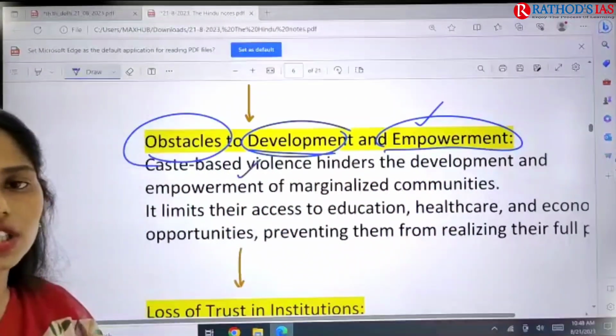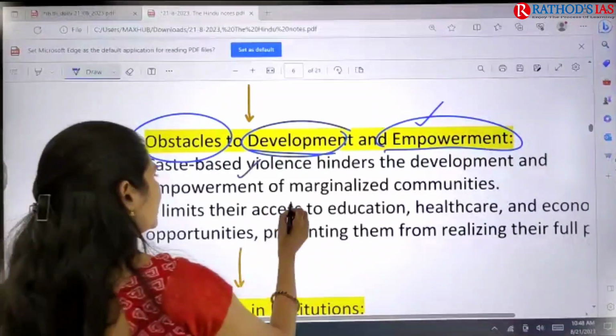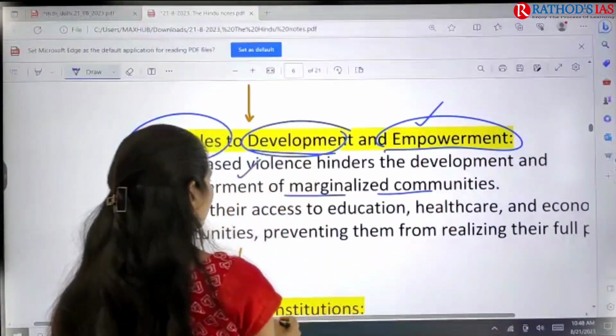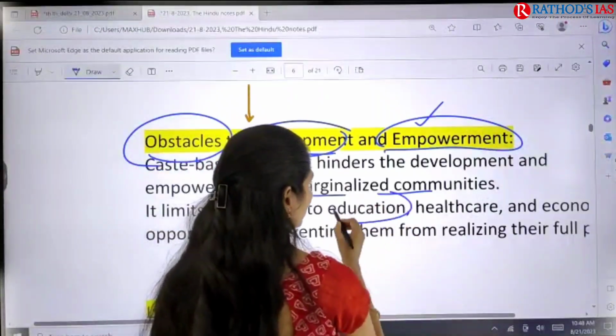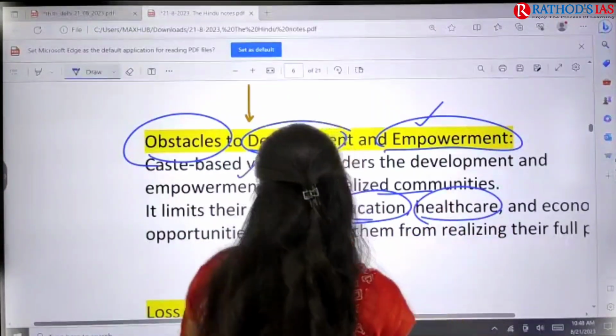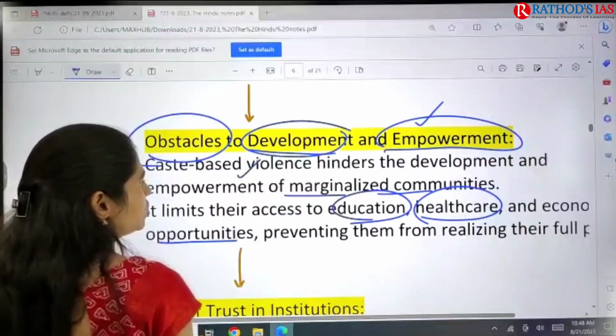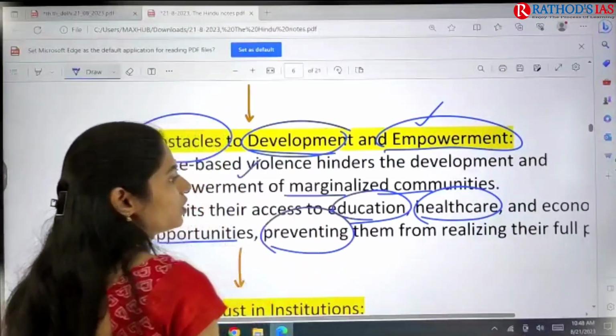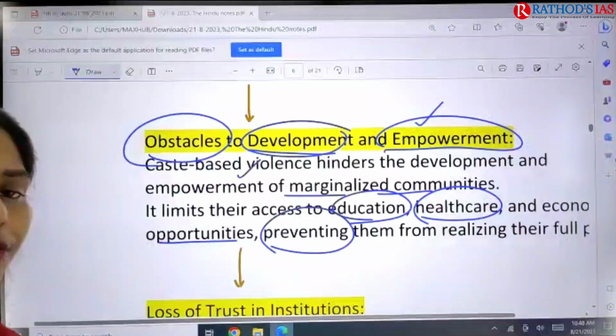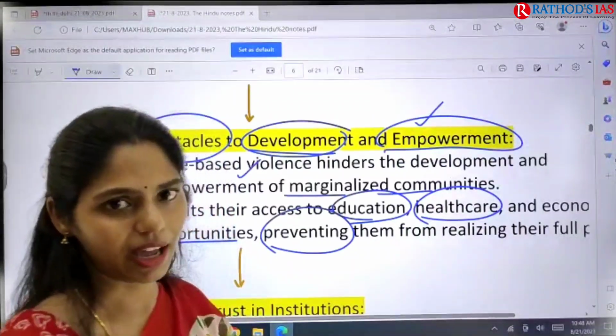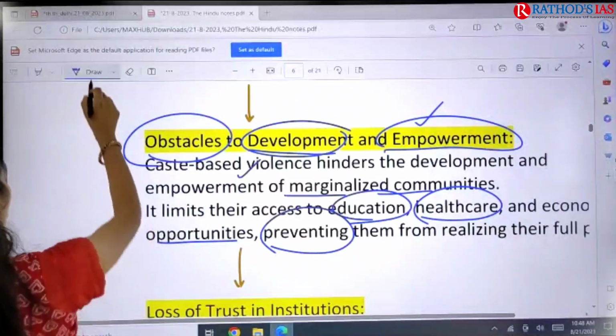But these marginalized communities will not get empowered, especially in access to education, healthcare and economic opportunities, so it will prevent them from realizing their fulfillment and achieving empowerment. So this is also one important issue.